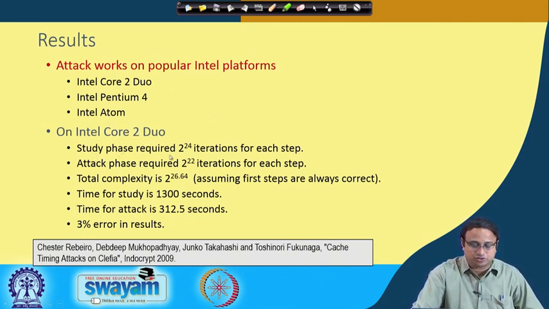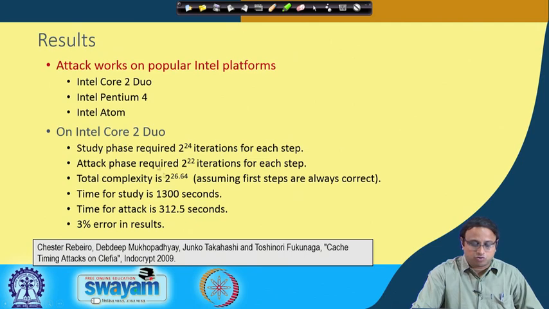You can see that the study phase requires around 2^24 iterations for each step. Remember that when you are doing the study, you have to repeat the process several times, so you get an accurate measurement of the average timing, and then you do your correlation. So in the attack phase, when you are correlating, you are doing slightly fewer but still quite large, like 2^22 iterations for each step, and the total complexity of this attack is 2^26.64, assuming that the first steps are always correct.